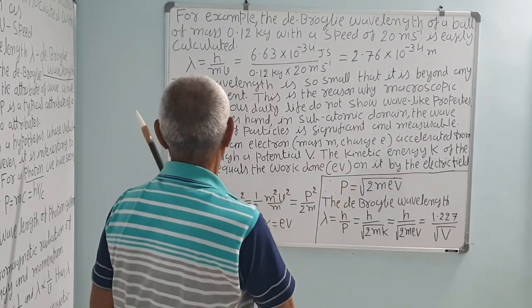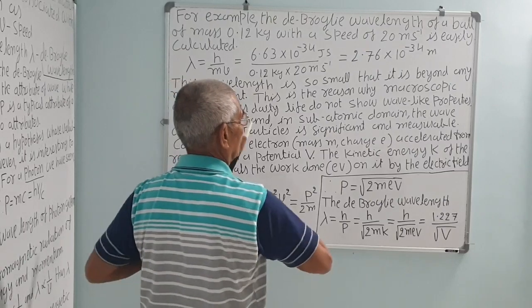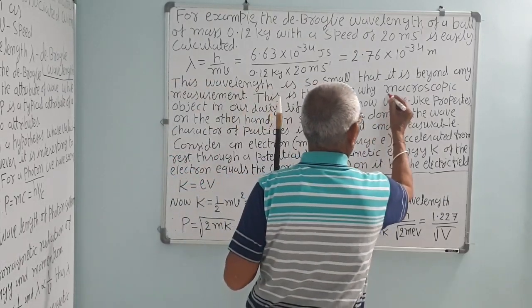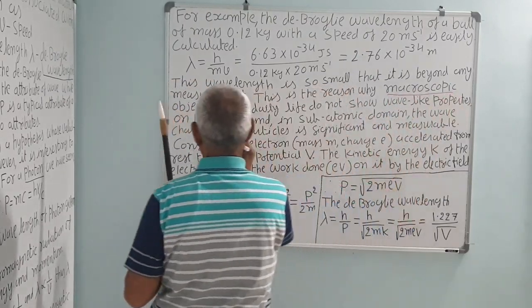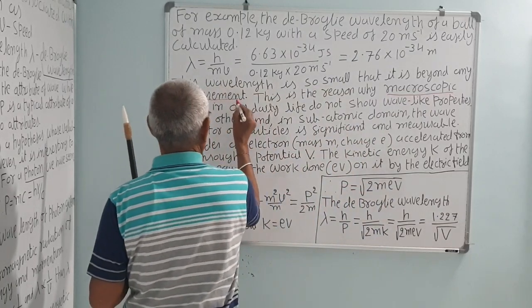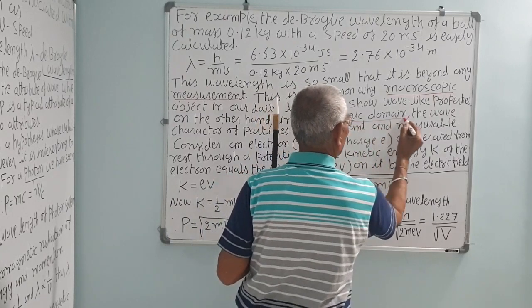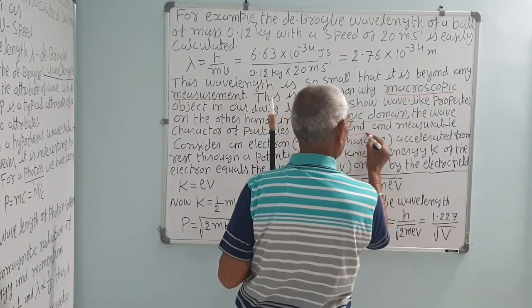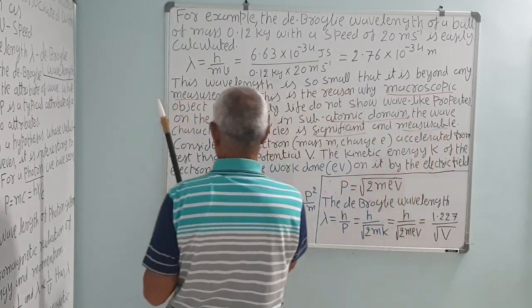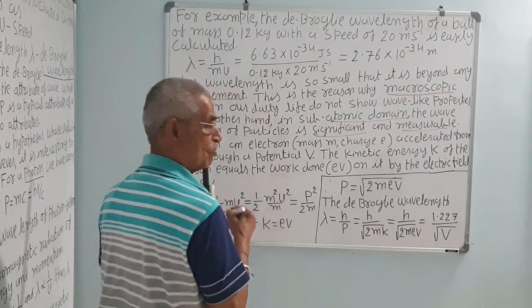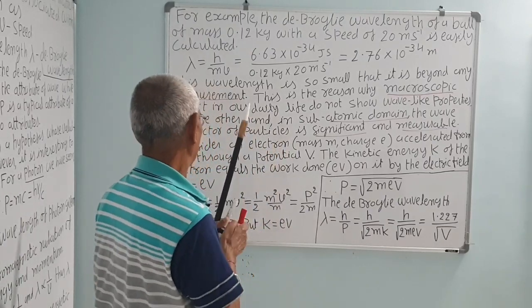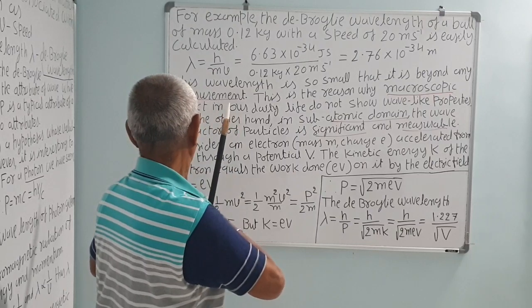Here the mass is large, so it is not measurable, but here in atomic domains it is significant and measurable. That is, for electron, proton, neutron, the wavelength associated with them is measurable.